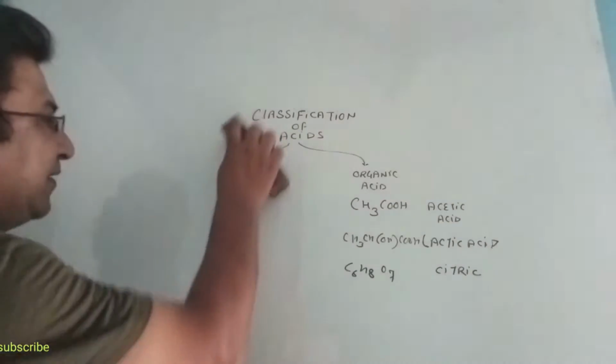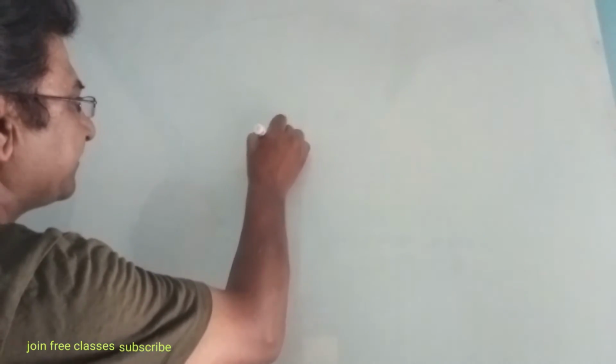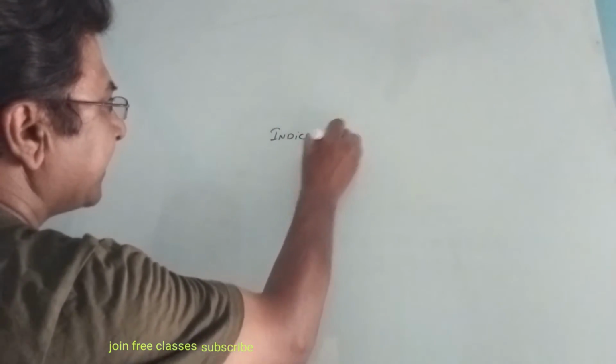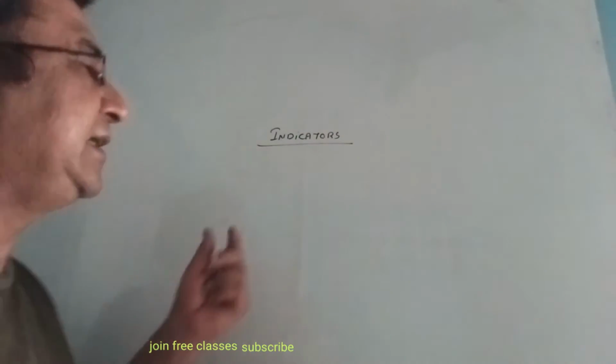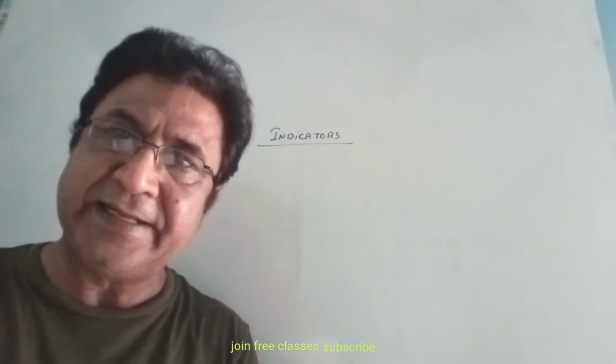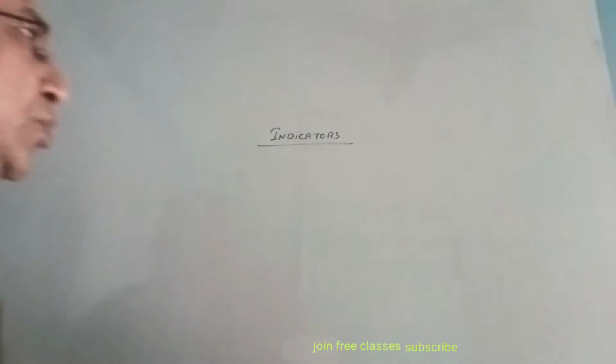So the next topic we will discuss is indicators. In chemistry, what are indicators? Indicators are basically the substances which are utilized for indicating whether the given substance is acid or base. So what is an indicator?